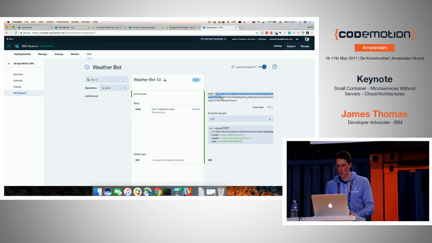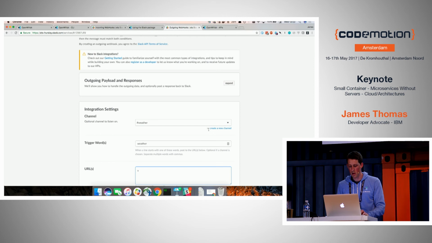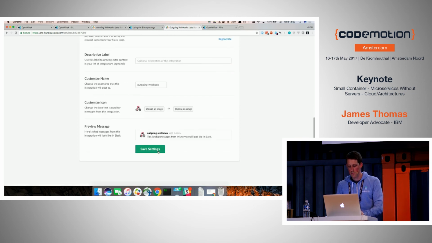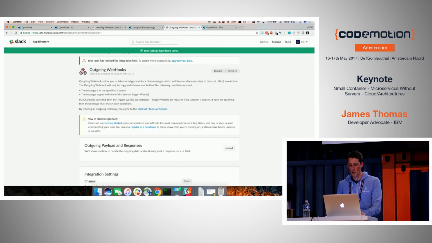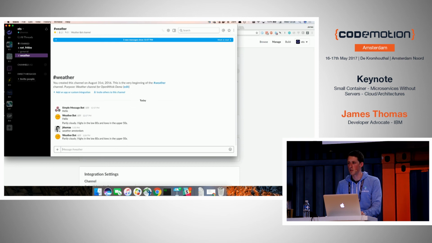Cool, right? So it's a bit fiddly to copy. Do that. Now if I post my URL in there, I click Save. Hopefully, fingers crossed, a lot of moving parts. Now if I send that message, it doesn't work. No, it does work. It does work. Woof! OK, it all works perfectly.